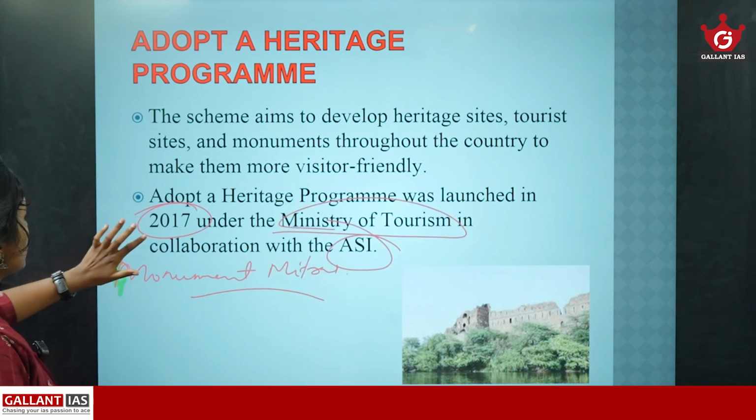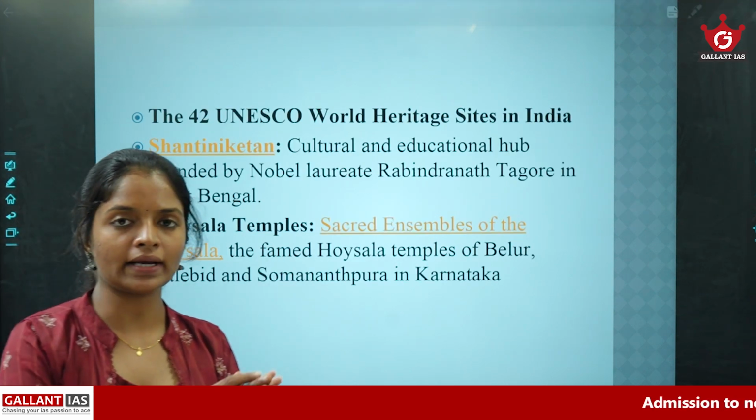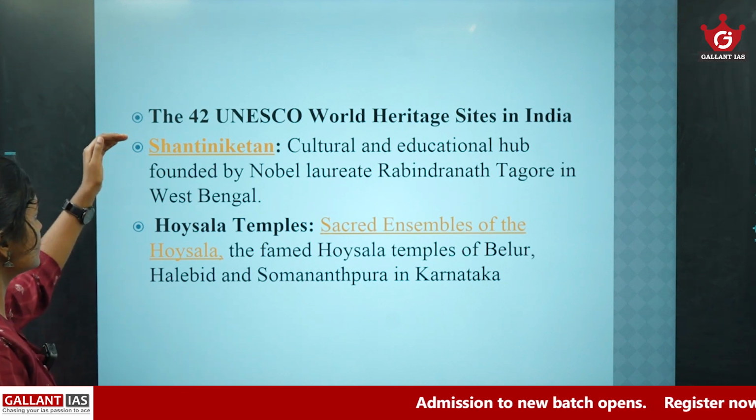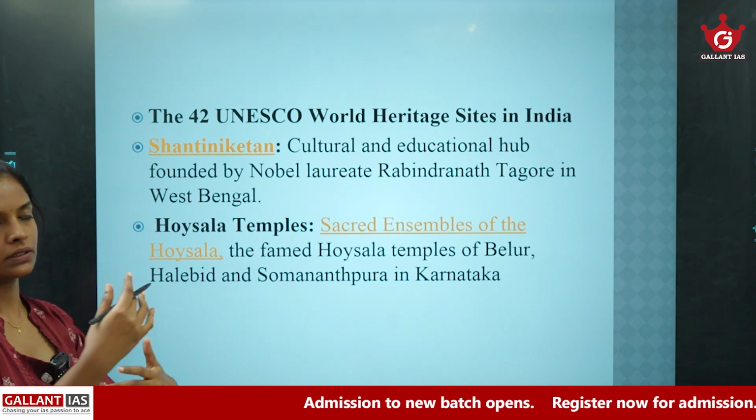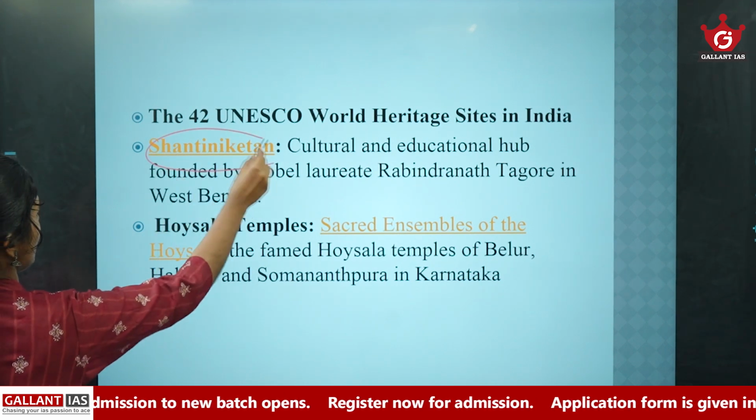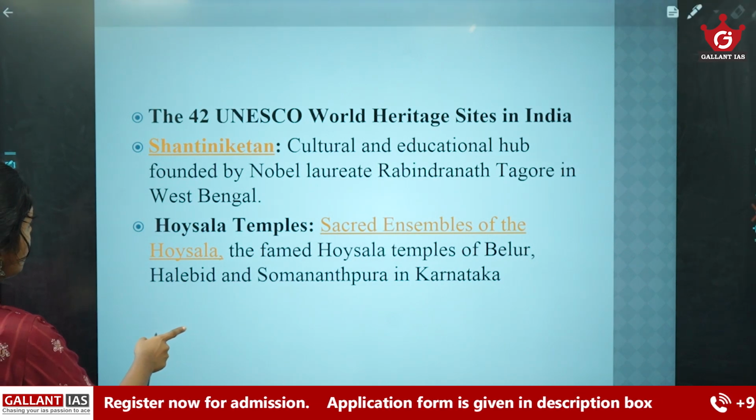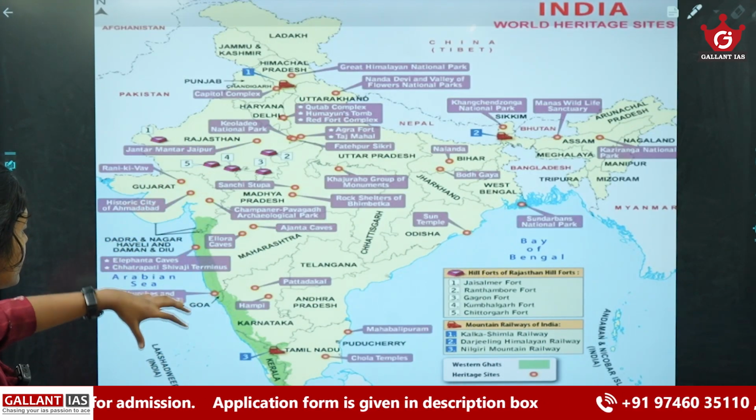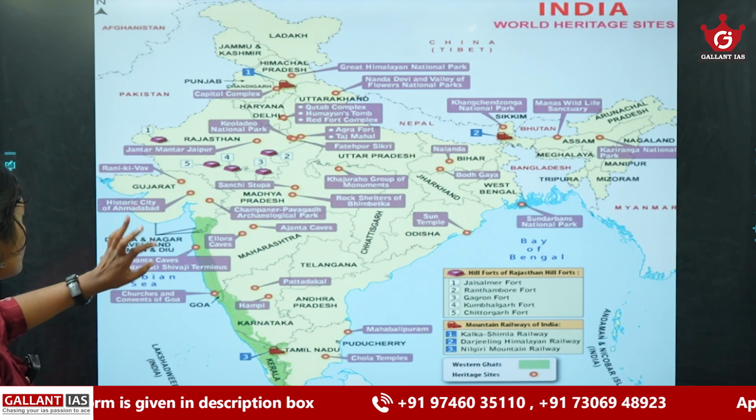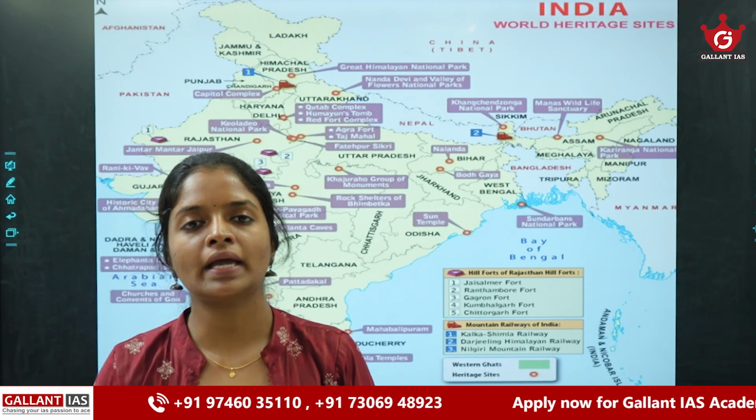Then there are some value added points. In India, as of now, there are around 42 World Heritage Sites. The recently added World Heritage Sites in India include Shantiniketan and Hoysala temples. So you should be aware of these World Heritage Sites, and I have also included a map of World Heritage Sites in India, like Jantar Mantar Jaipur, Rani Ki Vav, historic city of Ahmedabad. You can refer to this map. Okay, so these are the main schemes.